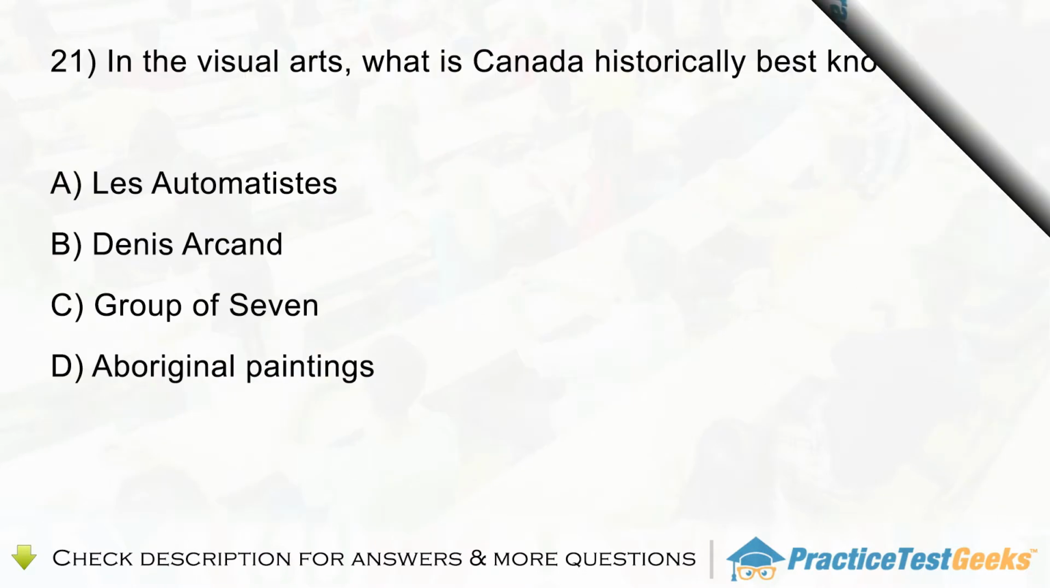Question 21. In the visual arts, what is Canada historically best known for? A. Les Automatistes. B. Denys Arcand. C. Group of Seven. D. Aboriginal paintings.